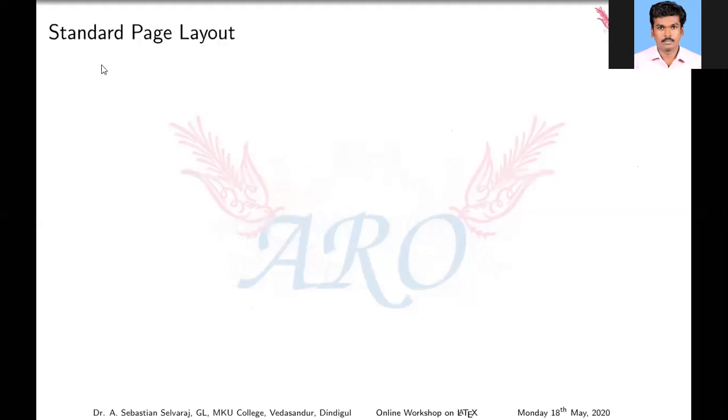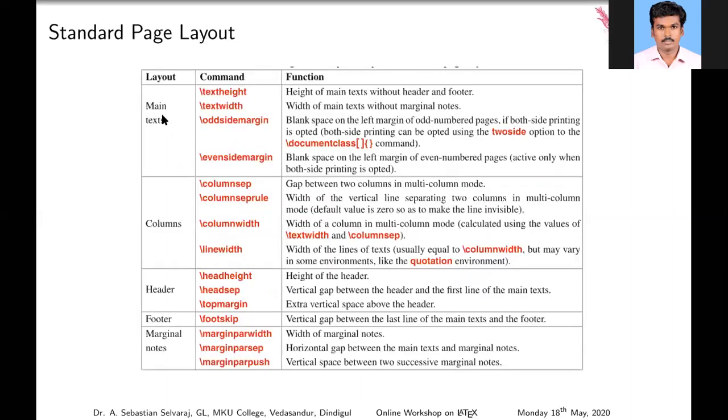Next, standard page layout. The main text has a text height, which means our defined text height. Some articles want a text height of only 10 centimeters or 12 centimeters. Nowadays, most journals provide their own template with some specifications: text height should be 12 centimeters, text width should be 10 centimeters, only printed on the odd side or even side.